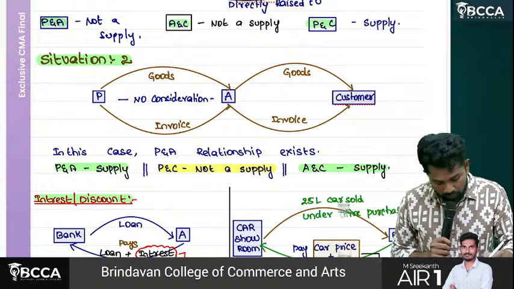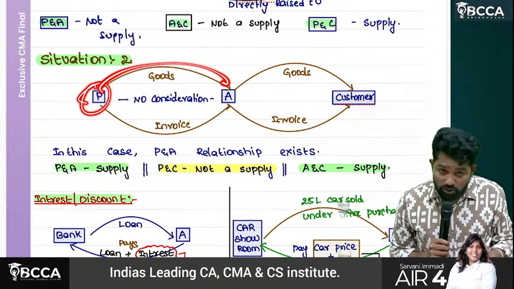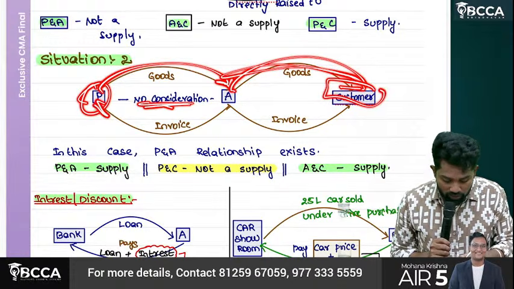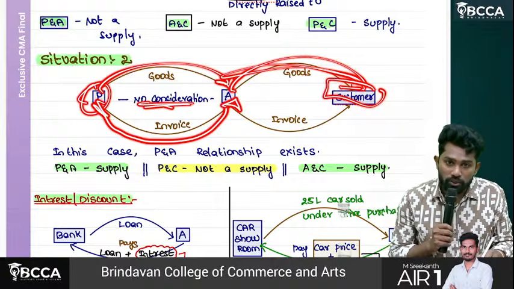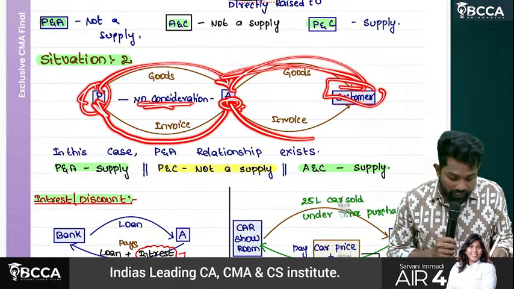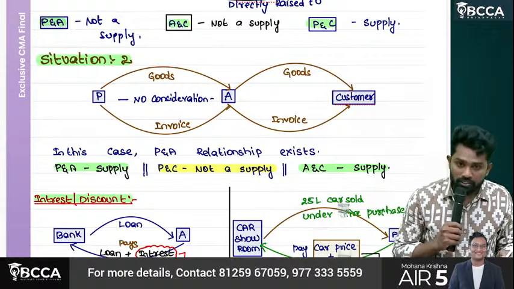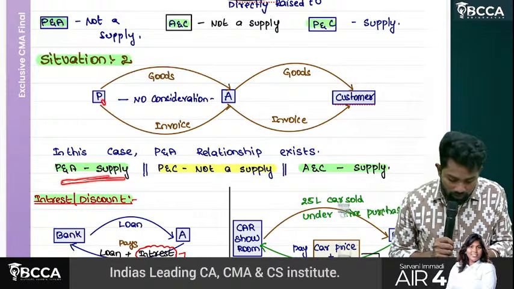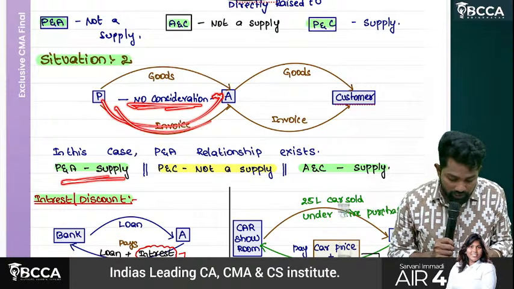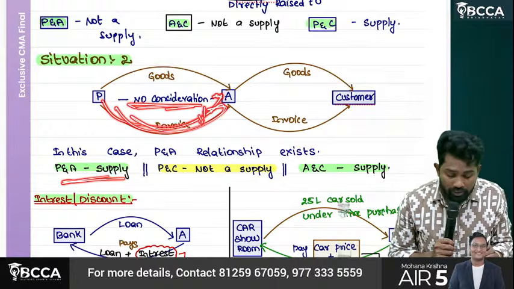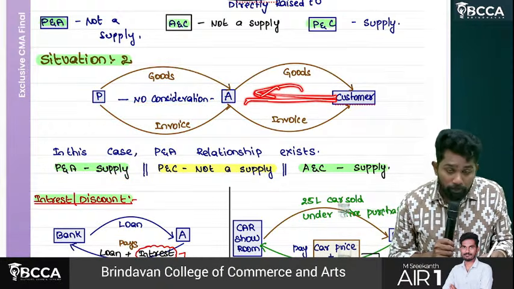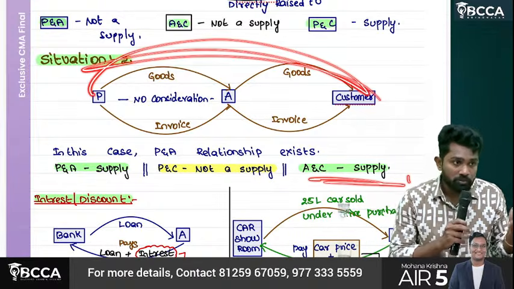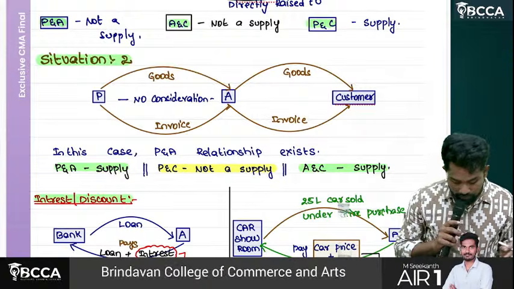Situation 2. The principal supplied goods to the agent, no consideration. The agent sells those goods to the customer. But in this case, what is happening? The principal raises an invoice to the agent separately, and the agent again raises an invoice separately in his name to the customer. In that case, the principal and agent relationship exists, so between principal and agent also it is a supply. Even though no consideration, invoice is there, so it is a supply. Between agent and customer, the customer pays money, there is consideration, so that is also a supply. Between principal and customer, no direct relation, so it is not a supply.